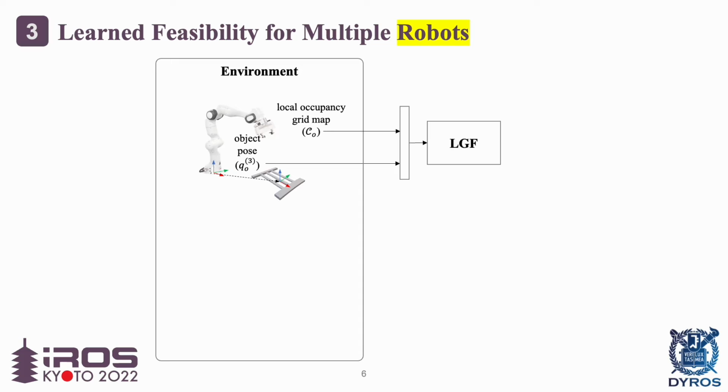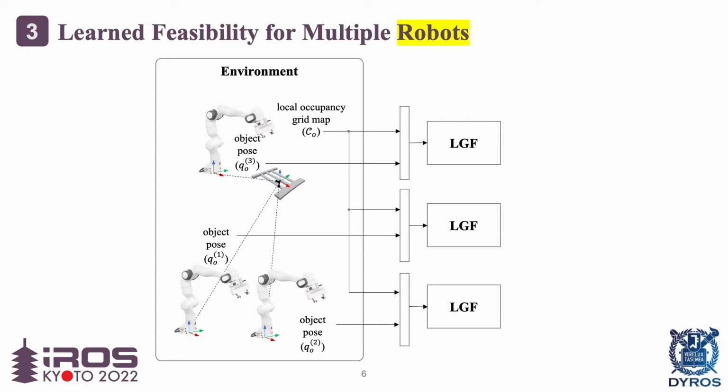The proposed method can be used for multiple robots. The input object pose is with regard to the robot base frame, so learned feasibility for each robot can be obtained by transforming the global object pose to the local object pose with regard to each robot base frame. After that process, just concatenating the outputs, we can obtain the mode feasibilities for multiple robots.